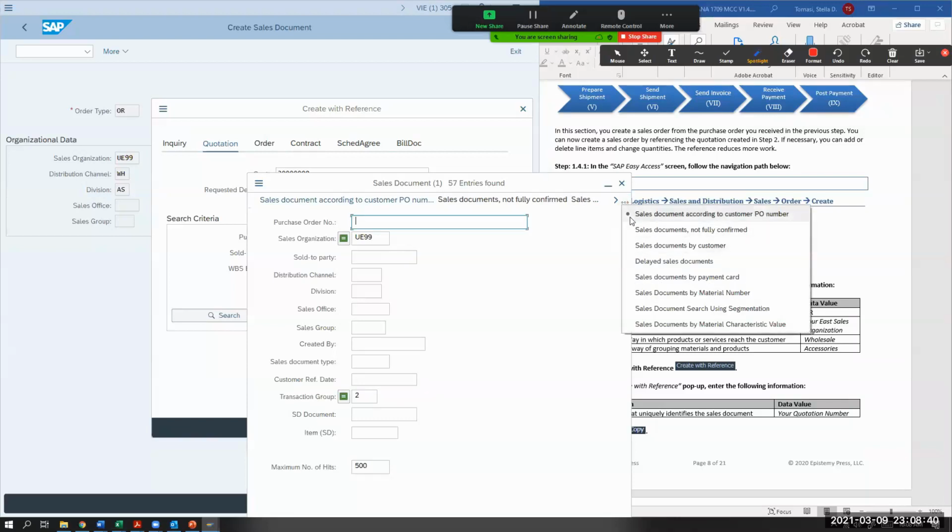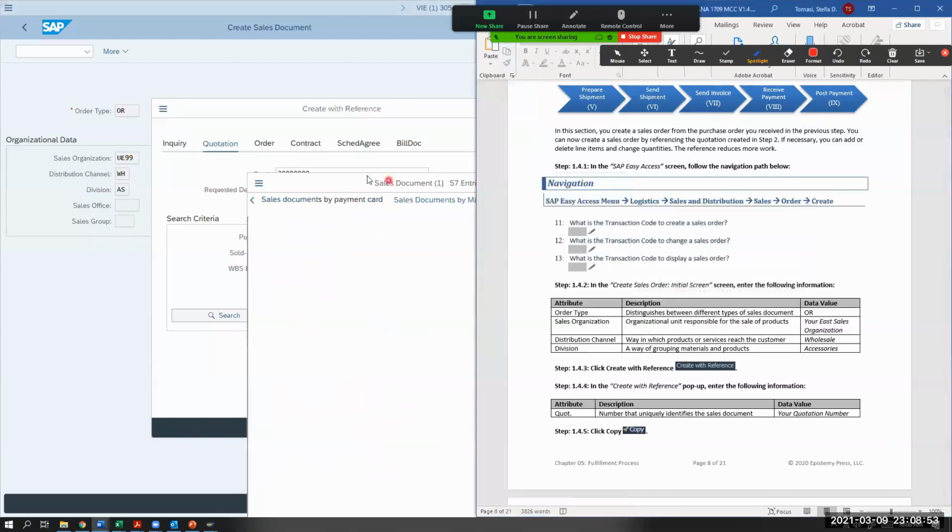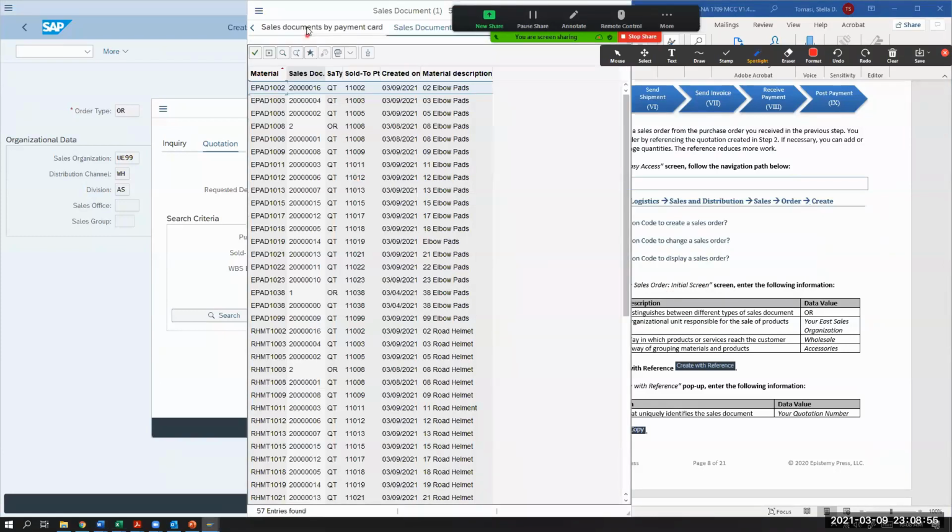And you'll see right here, there's something called Sales Documents by Material Number. When I clicked on that, I got all of the quotations. Then you just click on the one that's yours, and you'll get your number.